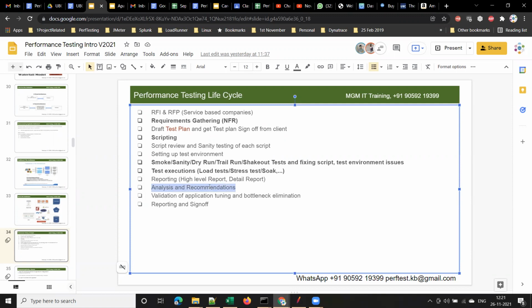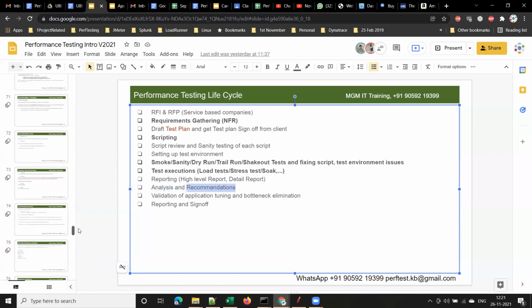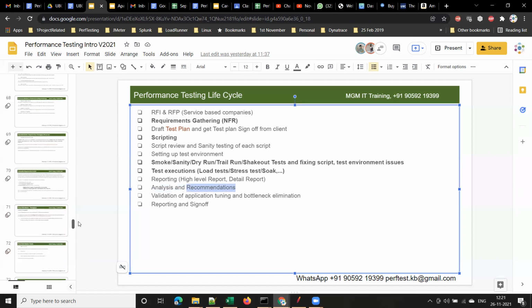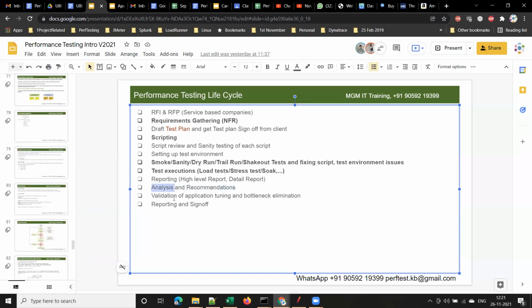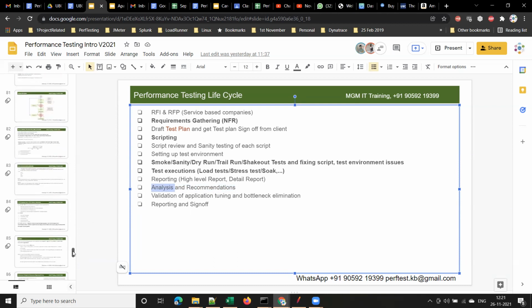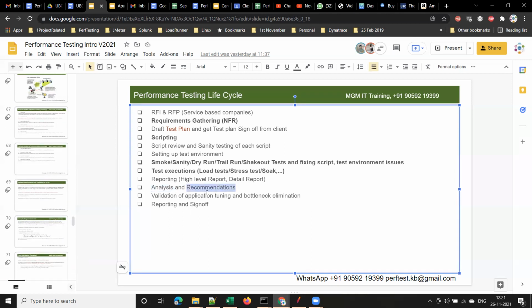Let's say, for example, your application target user load is 10,000. Let's take some small numbers, 10,000, and your application is breaking after 5,000 users when you are doing performance testing. Then senior members of the team should analyze the test results and provide some recommendations. What exactly can be the reason? What is the reason for those issues, right?